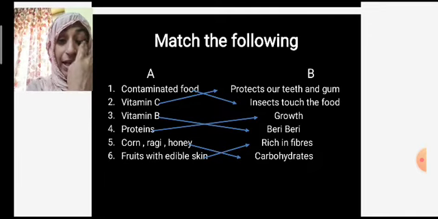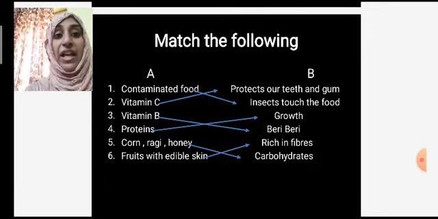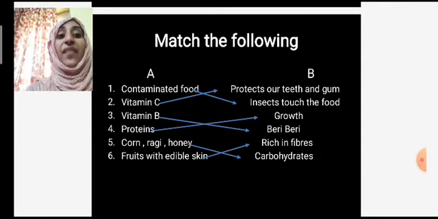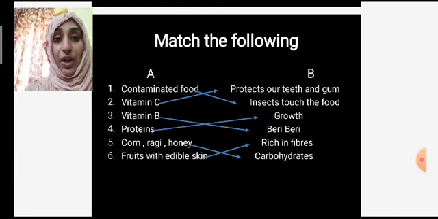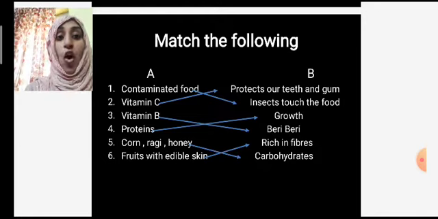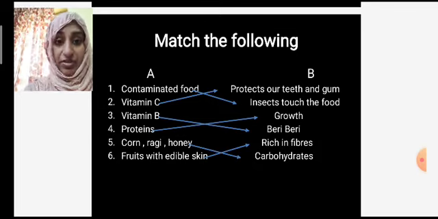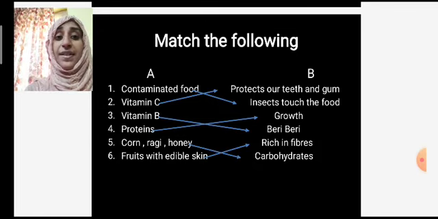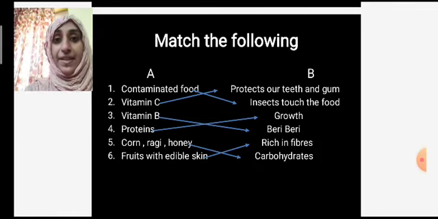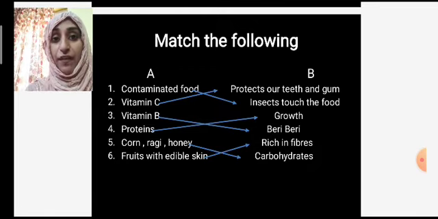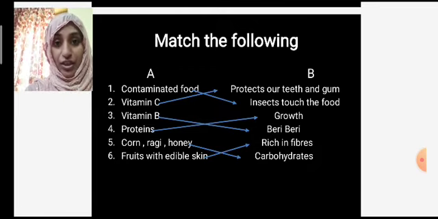Next, protein helps in the growth. Corn, ragi, honey, they are rich food for carbohydrates. They provide carbohydrates. Okay. Then next, fruits with edible skin. Fruits with edible skin are rich in fibre. They help in excretion.